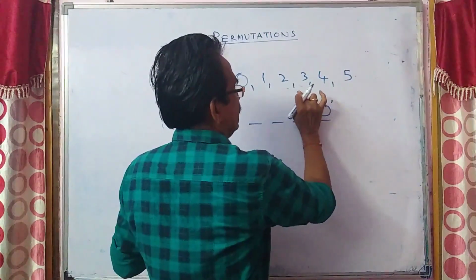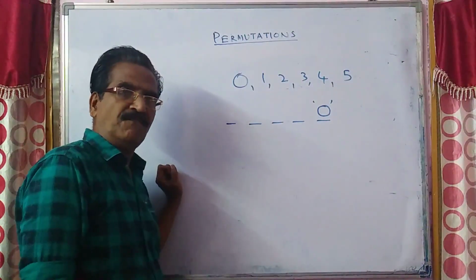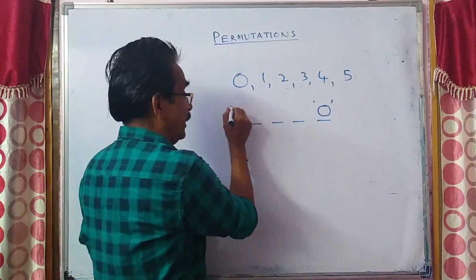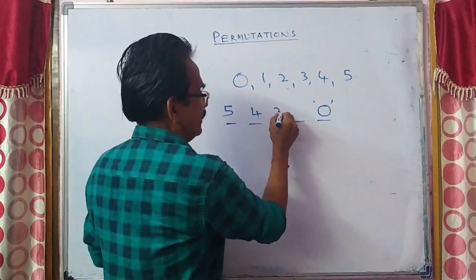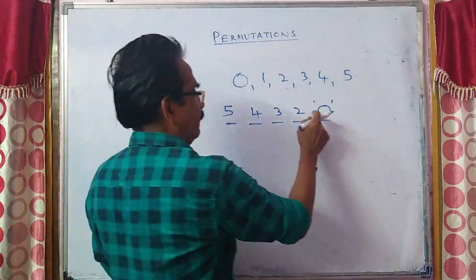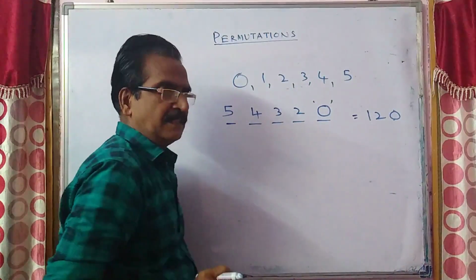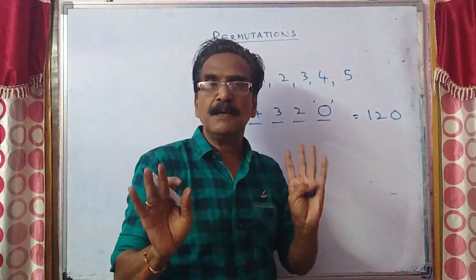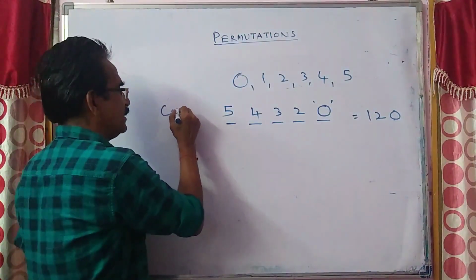Now we are left with 5 digits. So the first digit can be filled in 5 ways, second digit 4 ways, third digit 3 ways, fourth digit 2 ways. 5 4s are 20, 60, 120. So if 0 is placed in the units digit, we have 120 numbers. This is case 1.